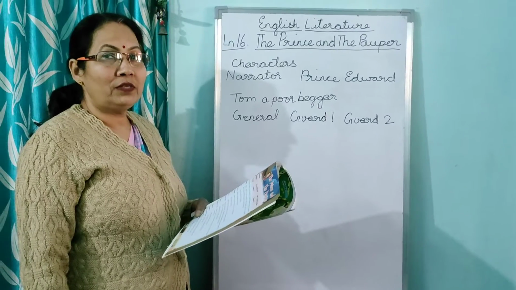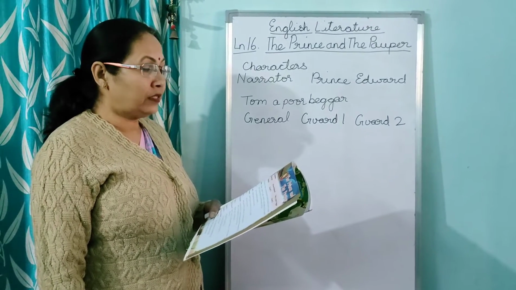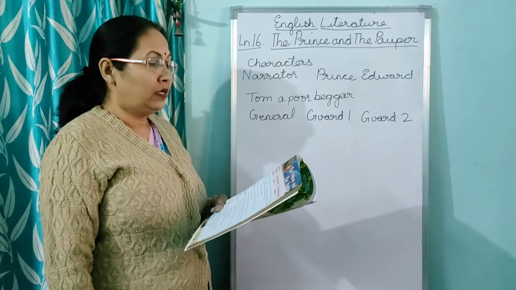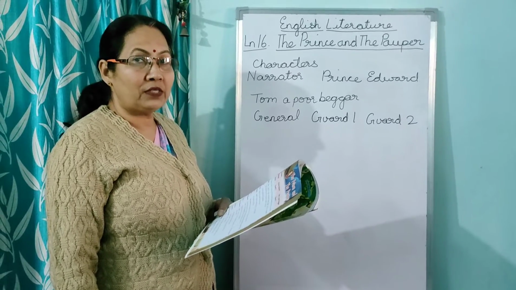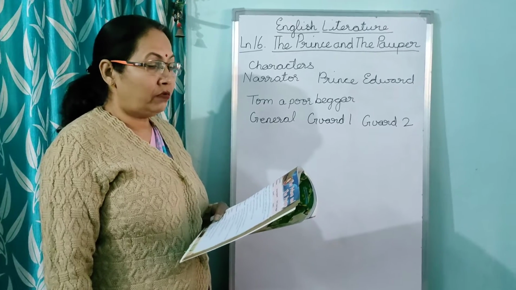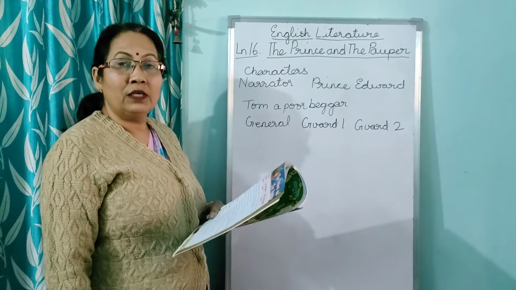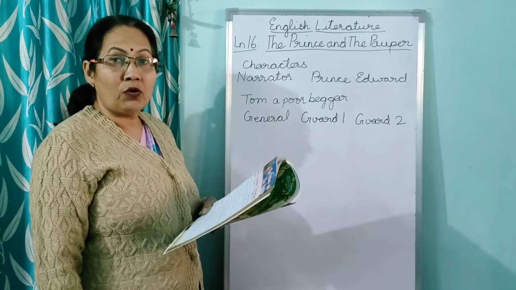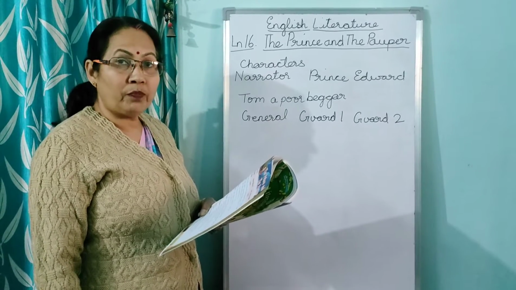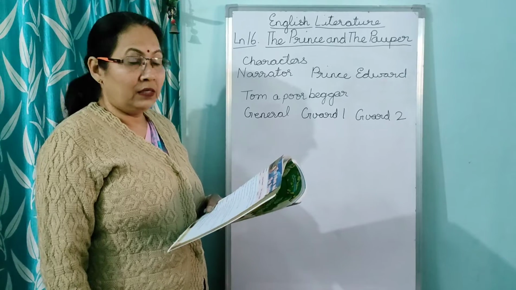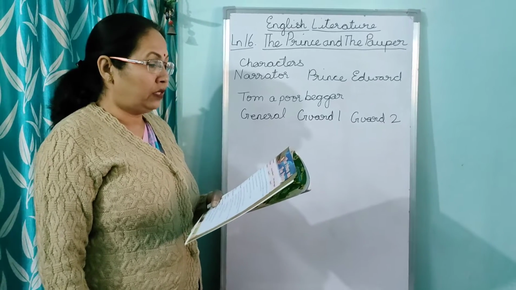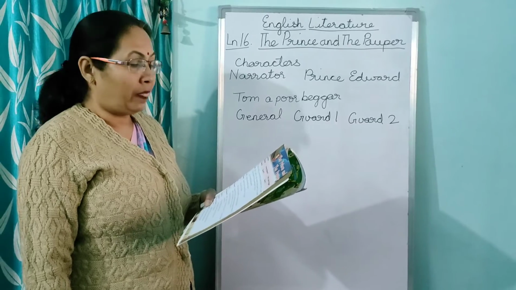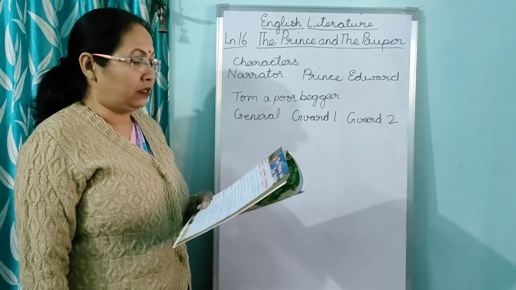Good morning, children. Now we are going to do lesson 16, which is the last chapter of your final syllabus. The name of the chapter is The Prince and the Pauper. Now, children, Prince you all know in Hindi is Rajkumar, means Prince is the son of a king, and Pauper is a poor man. Now, in this story, you have many characters. This is a play where you need many characters.